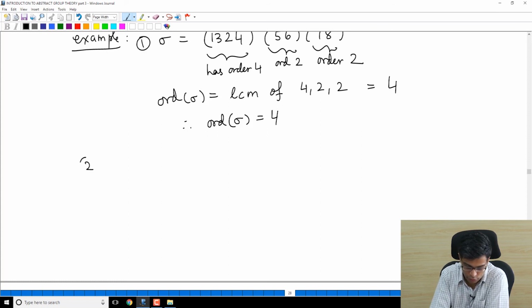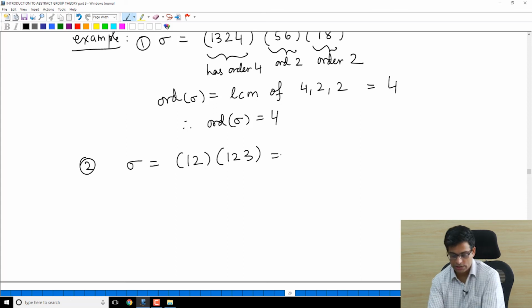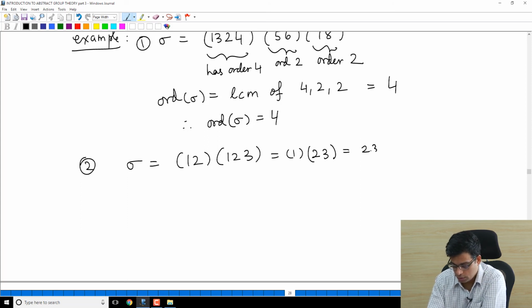Let's look at another example. Let's take sigma to be (1 2)(1 2 3). Okay, these are not disjoint cycles. What is the order of this? In order to find that, let's multiply it out. Where does this go? This we have done before. 1 goes to 2, 2 goes to 1. So 1 is sent to itself. 2 goes to 3, and 3 goes to 1, and 1 goes to 3. So this is (2 3). So sigma is a 2 cycle,